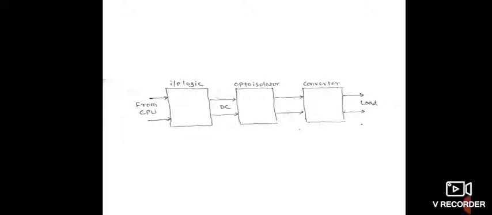From the CPU, the input logic is there. The output of the input logic goes to the opto isolator, then it is given to the converter, then the output of the converter is given to the load, maybe an actuator or a switch.